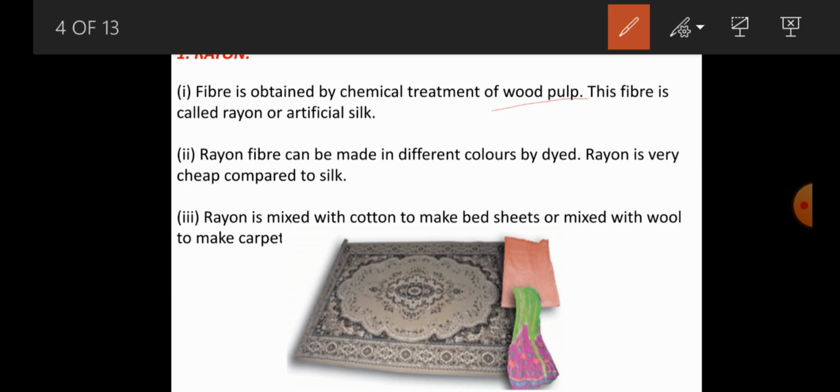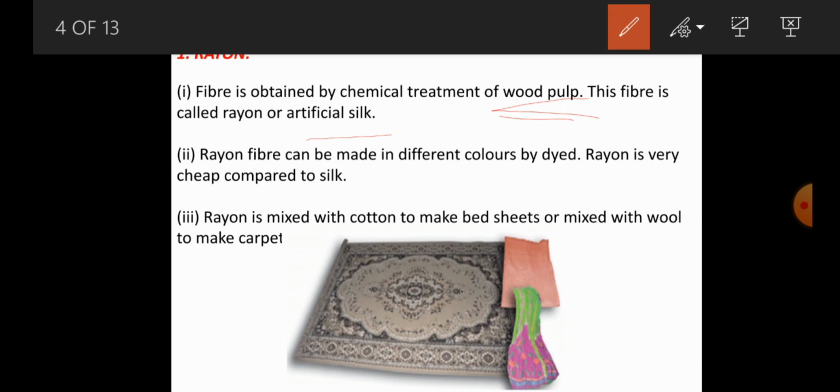Rayon is obtained by chemical treatment of wood pulp, a very important part of wood. This fiber is called rayon, and it is commonly called artificial silk, because it is obtained from the chemical treatment of wood pulp.